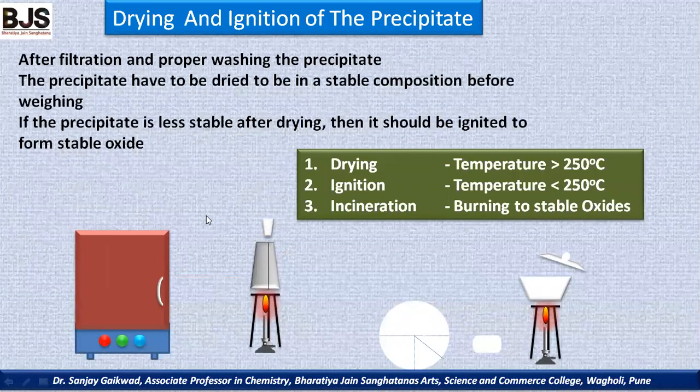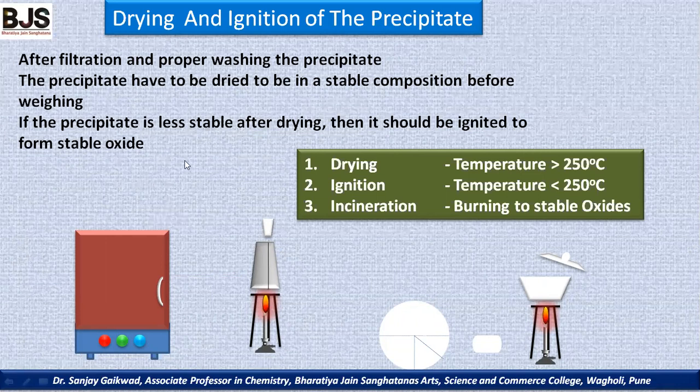Now, after washing, the precipitate should be dried. Drying means whatever solvent is present in the precipitate can be removed easily. It can be removed, and this is the process of drying. And after drying, we have to transfer this precipitate for weighing and then analysis.